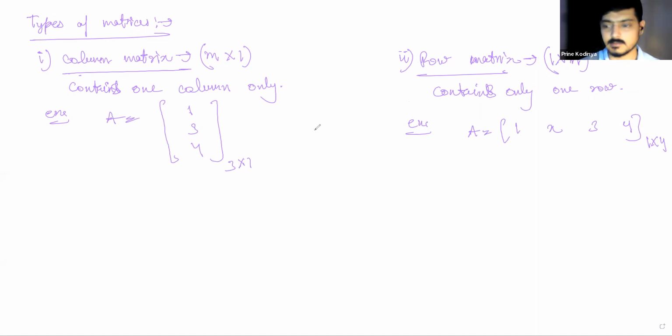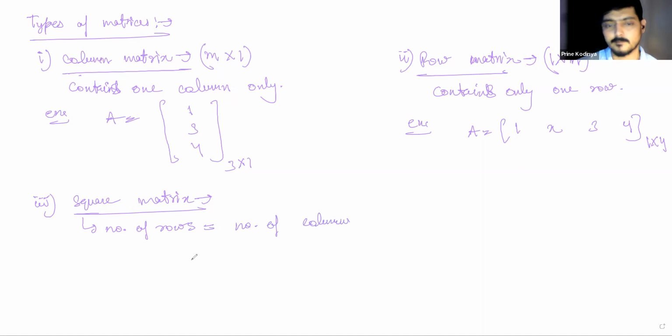Now the third is square matrix. Now what is a square matrix? If the number of rows is equal to the number of columns. If you want to write this mathematically, you can write it like this: a matrix A equals [aij] m cross n will be called square if m is equal to n.